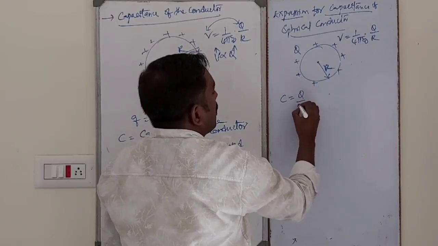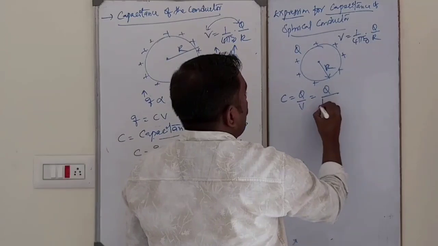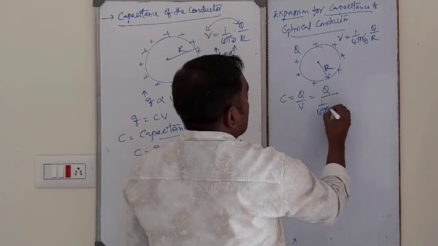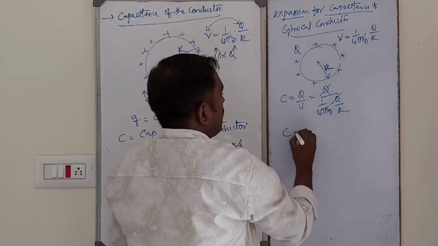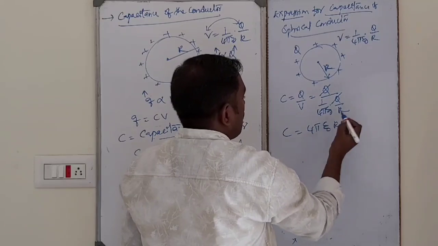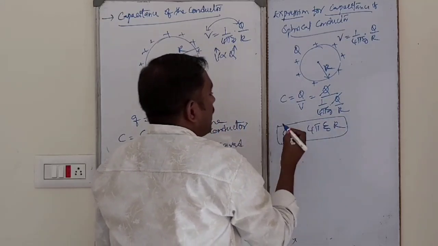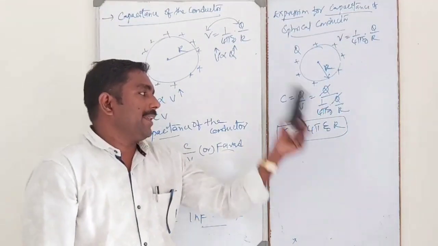Capacitance is equal to Q by V. Q divided by the value of V, which is 1 over 4 pi epsilon naught, Q by R. Q cancels out. Then there is 1 by 4 pi epsilon naught into R. So this is the capacitance of a spherical conductor placed in air.